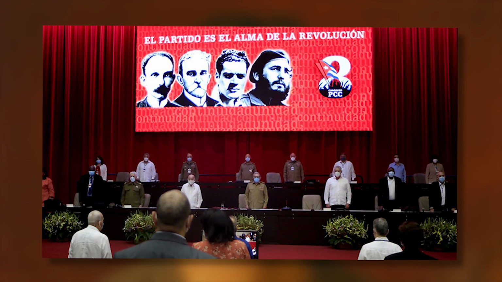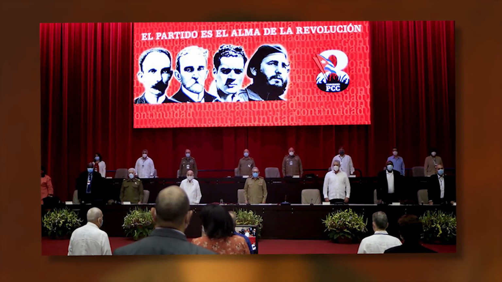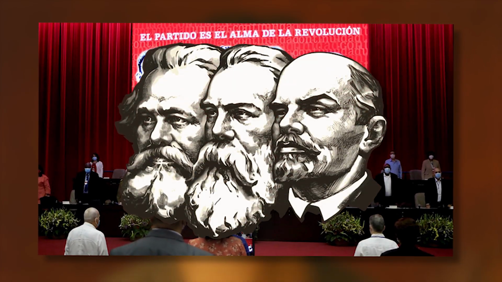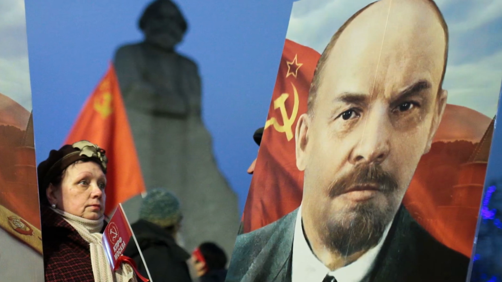Cuba, the truest socialist state around today, is led by the Communist Party of Cuba, which follows Marxism-Leninism. The Union of Soviet Socialist Republics, or USSR, also followed Marxism-Leninism.